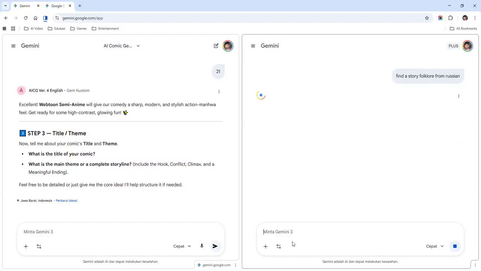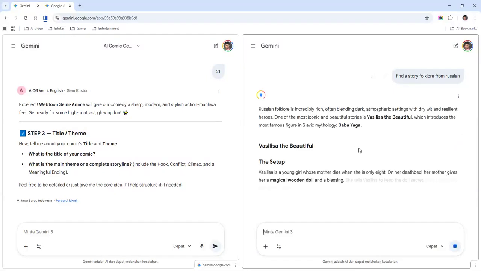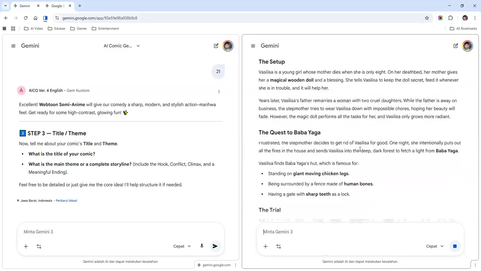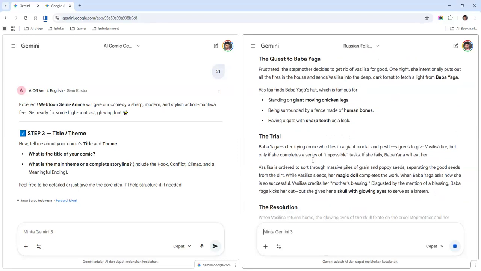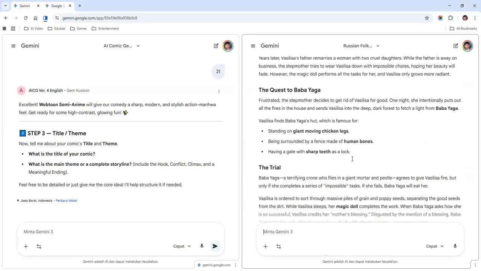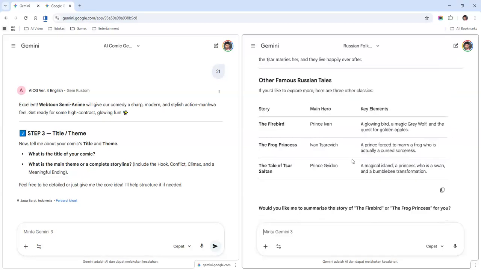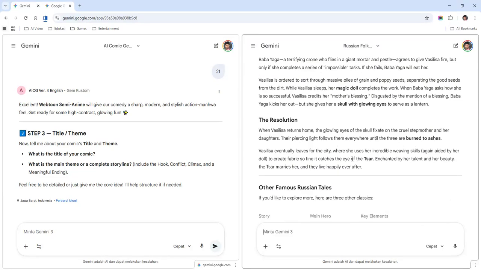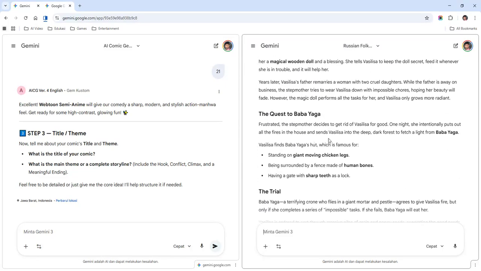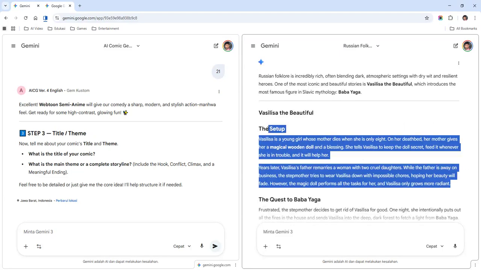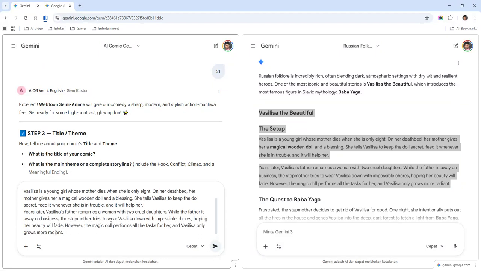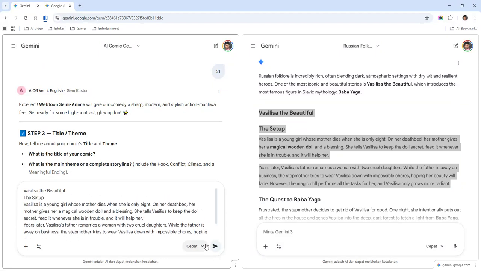Okay, from Russia. Okay, Vasilisa the Beautiful, The Quest to Baba Yaga, The Trial. Okay, this is comedy. So maybe the folklore will be in comedy, but let's experiment with that. Okay, let's go with Vasilisa the Beautiful.